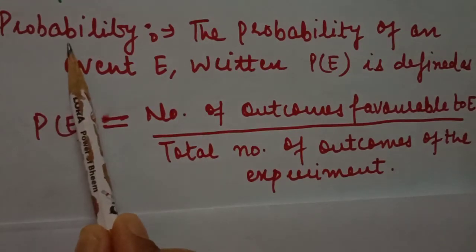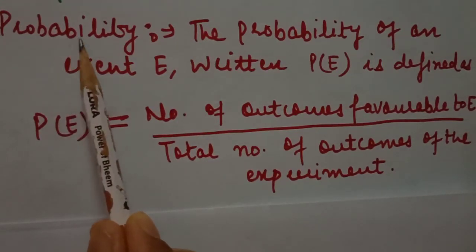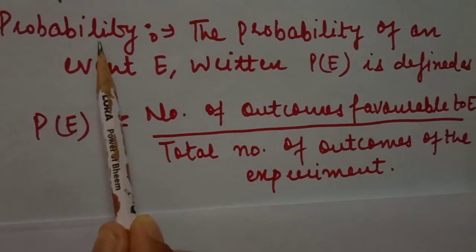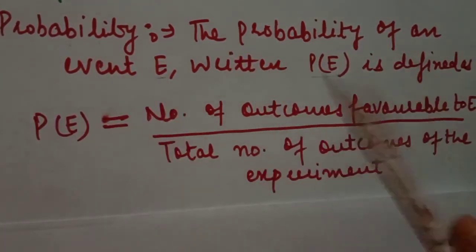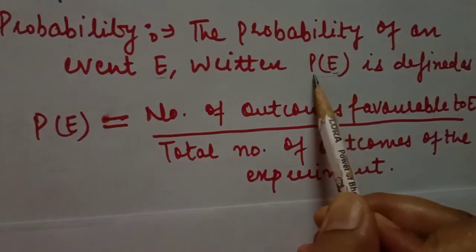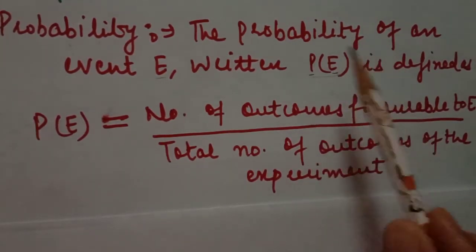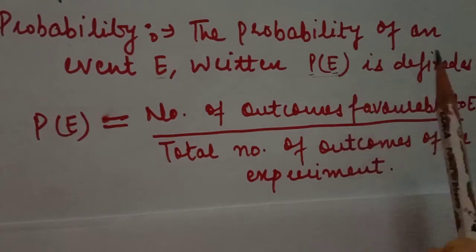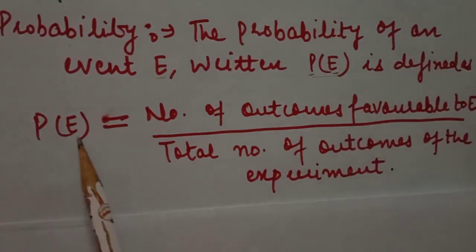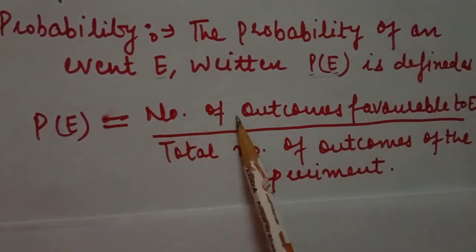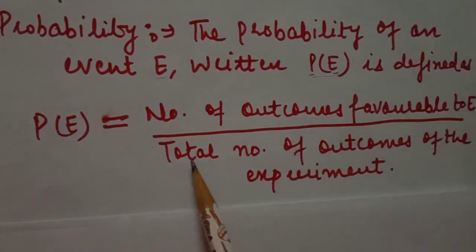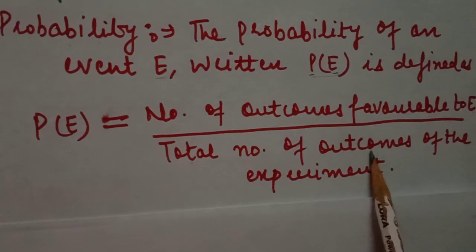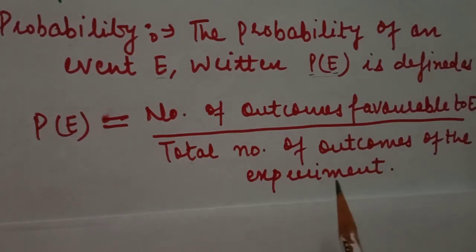Now probability. Probability, you know, is the chance of occurring or happening. The probability of an event E is written P(E), where E means event and P means probability. Probability of an event is defined as the number of outcomes favorable to E divided by the total number of outcomes of the experiment.